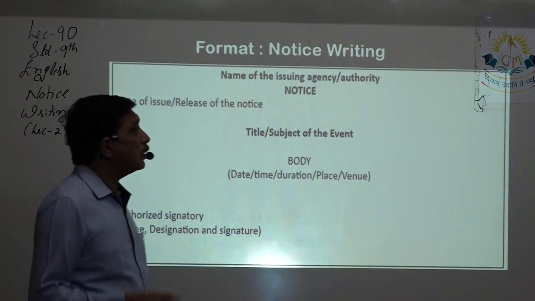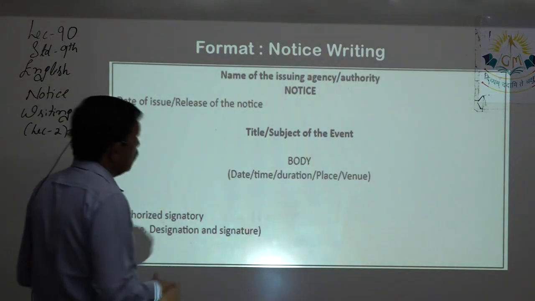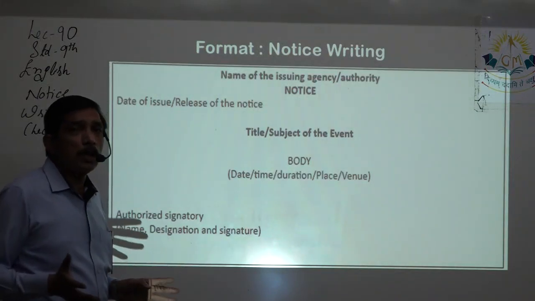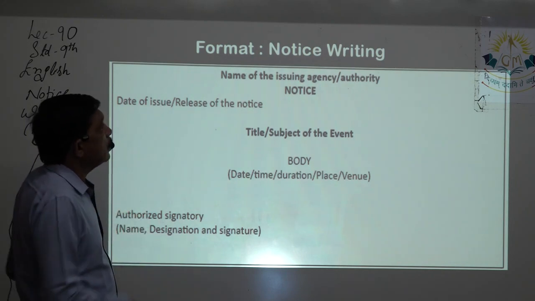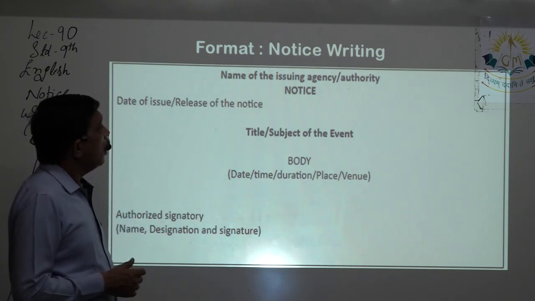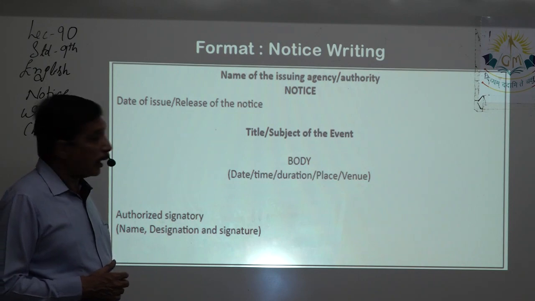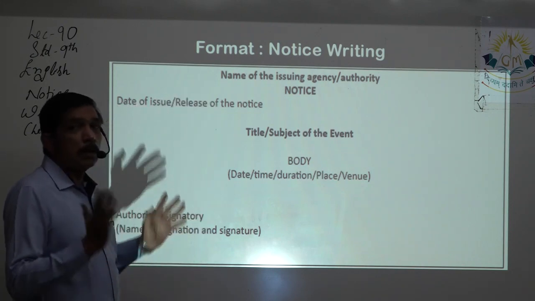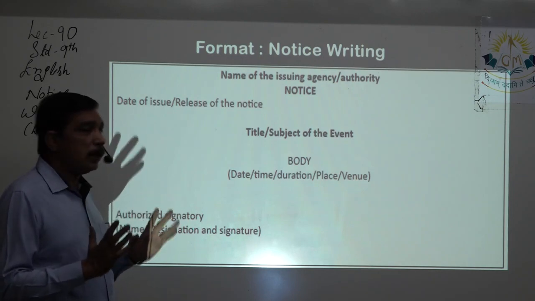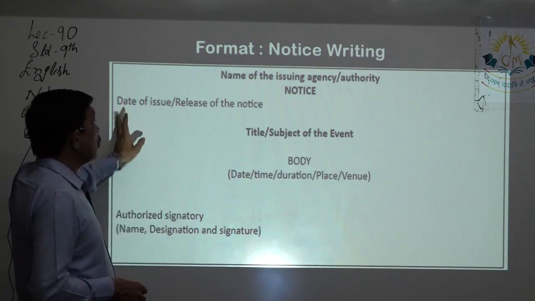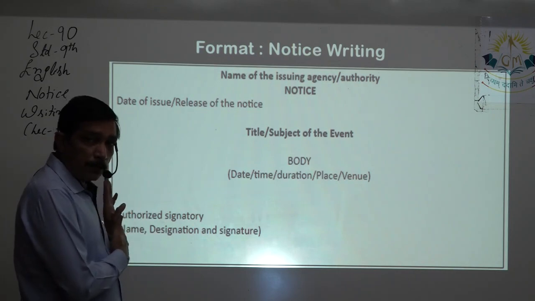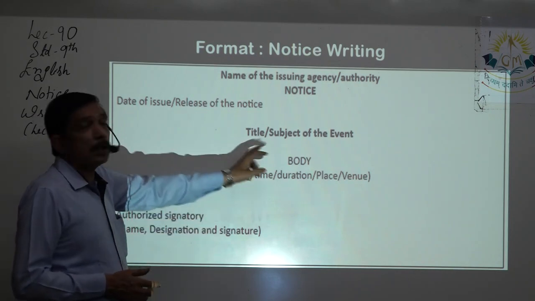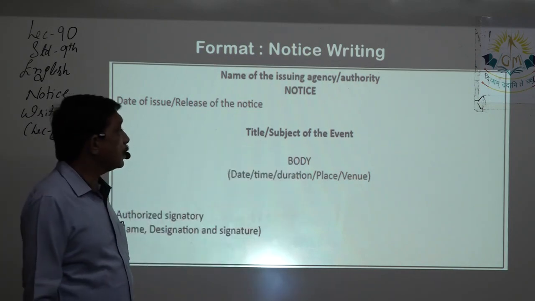Next, we looked at the notice. This is just a broader view of how your notice should look, right? Name of the agency on the top. After that, in the center, again, name of the issuing authority. Notice with all the letters capital, again in the center. Date of issue comes to the left margin. Then again, the title, event, or catchy title goes in the center.